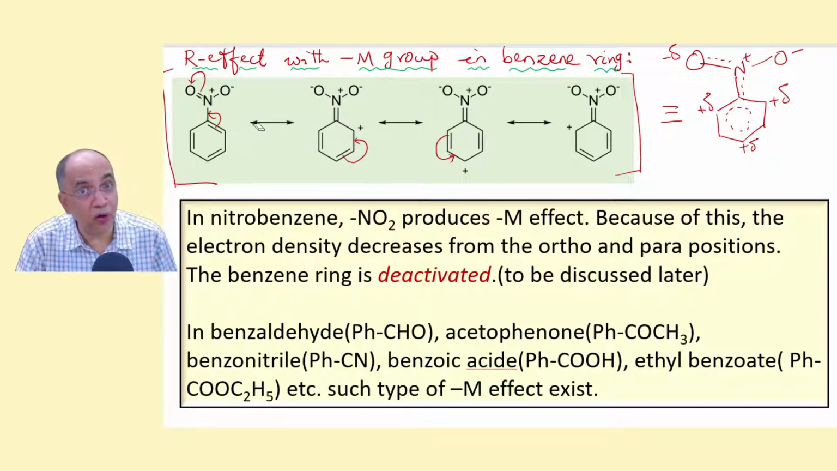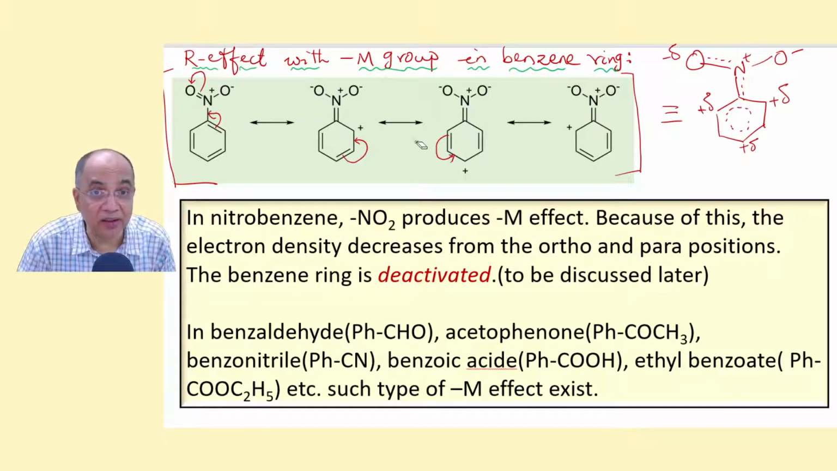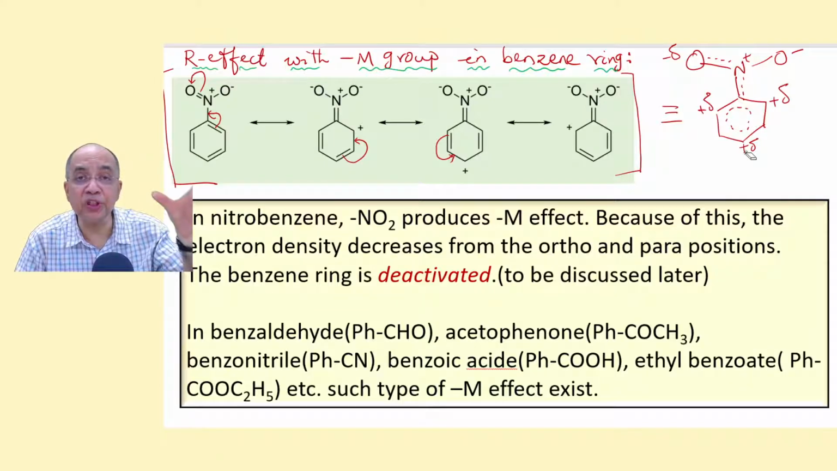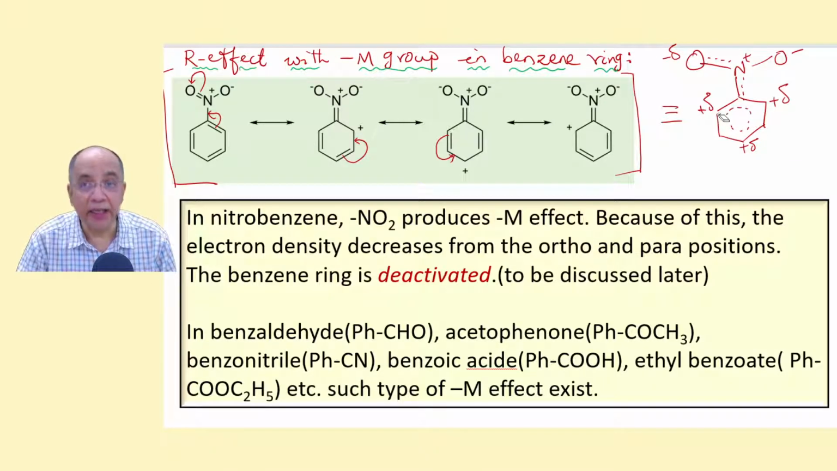So you already know by drawing the resonance structures, because nitro is an electron withdrawing group in resonance, here we develop plus delta charge on the ortho-para positions. Just the opposite of plus M group. Minus M group produces plus delta in the ortho-para positions. Therefore we say that such groups are deactivating. Deactivating means to reduce the electron density in the benzene ring.